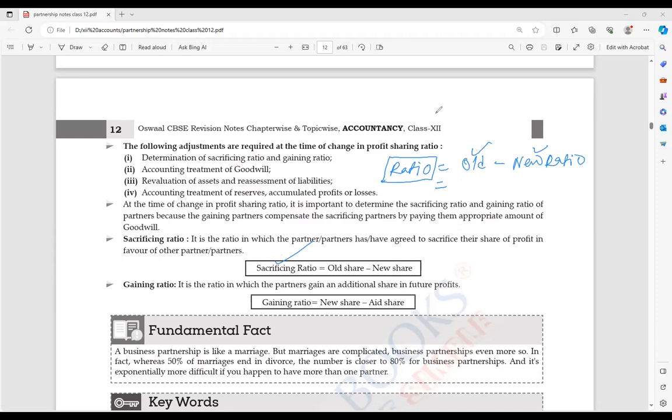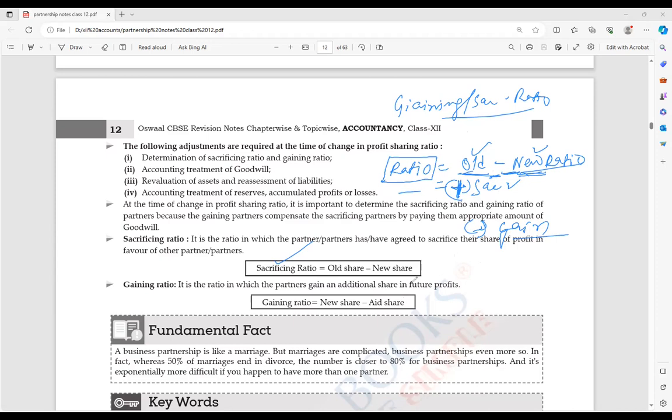But if the question given to you is, calculate gaining or sacrificing ratio, concentrate on what I'm talking. Gaining or sacrificing ratio. So I don't know whether this is sacrificing or gaining. At that time, what should I do? I should find old minus new. If the answer is coming positive, that will be sacrifice, because old ratio minus new ratio is the sacrificing ratio only, right? So if the answer is positive, that will be sacrifice, remember that. If the answer is coming negative, that will be gain. Clear the point?